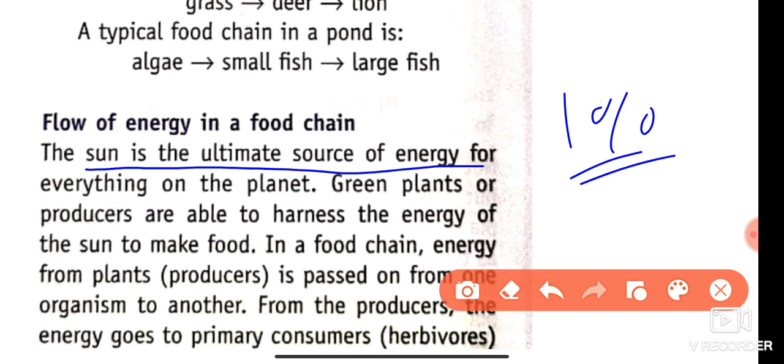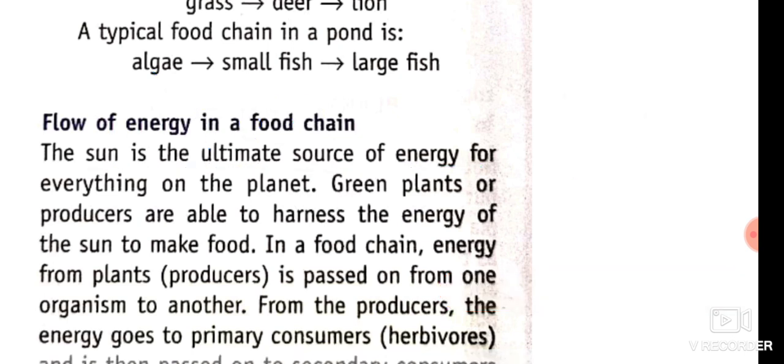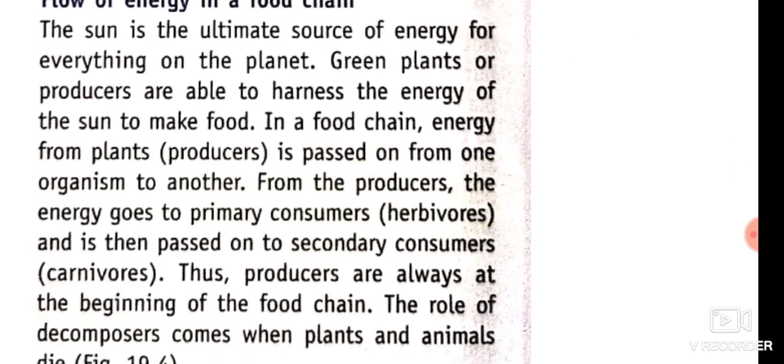The green plants harness 1% of solar energy, but in the food chain they transfer 10% of the energy according to the 10% law. In the food chain, energy from plants, the producers, is passed from one organism to another.